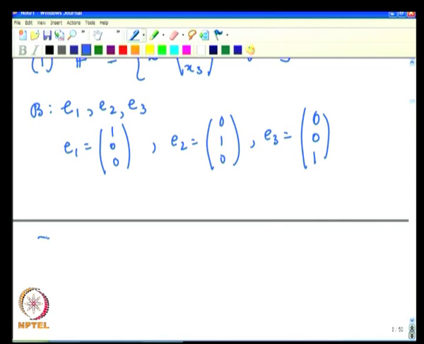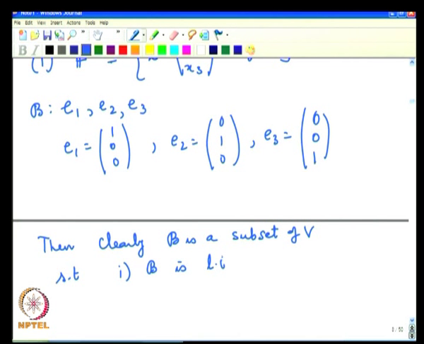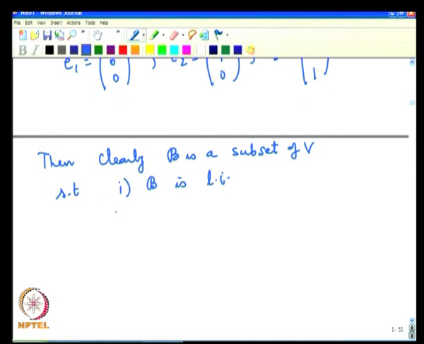Then clearly B is a subset of V such that 1, B is linearly independent, 2, B spans V, that is LB is equal to V. Why is LB equal to V?